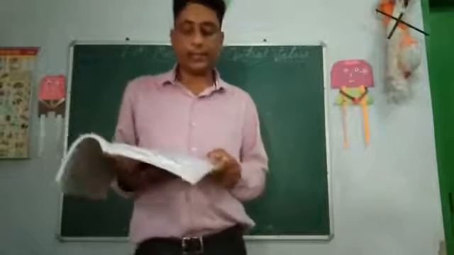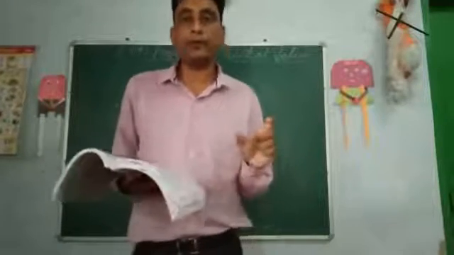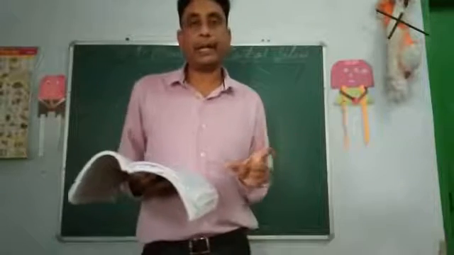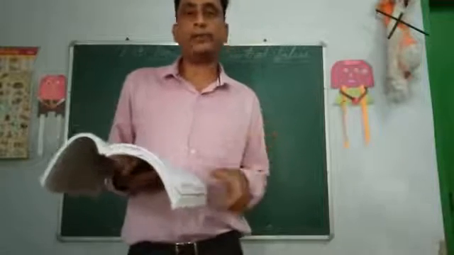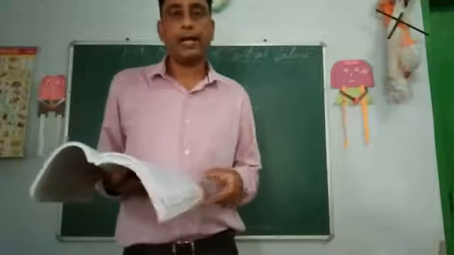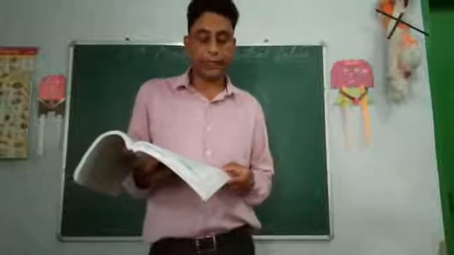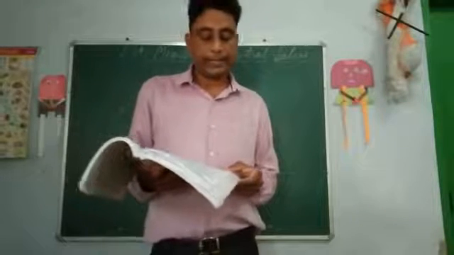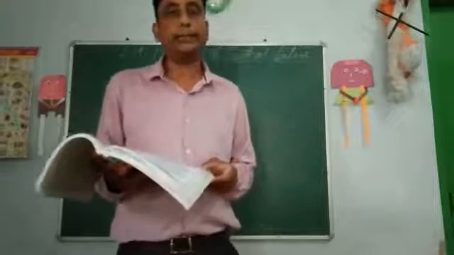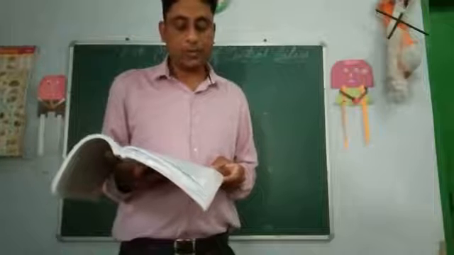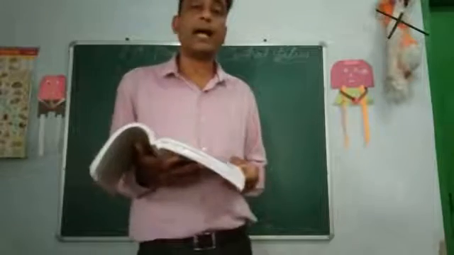Now, characteristics of a good average. We have seen what averages are. Averages are the mean value or the representative of the data which is being represented in a set. Now, what are the characteristics of a good average? What should it be full of? Rigidly defined. An average should be properly and clearly defined. If average is rigidly defined, there is no scope of misunderstanding and misinterpretation. It is based on all the items. An average should be based on all the items of the series so that it is representative of the entire mass of the data.